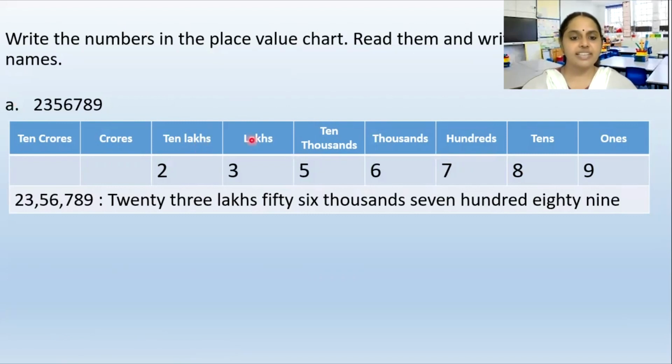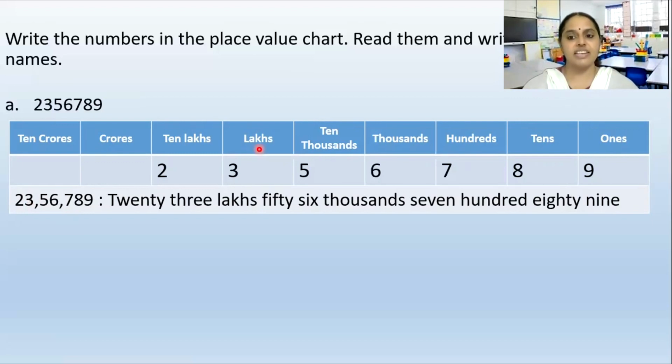So 10 lakh, lakh. How will we read this? 23 lakhs. Since we have a lakhs group, 23, and then we'll put a comma. Then we will write the thousands group and again put a comma.